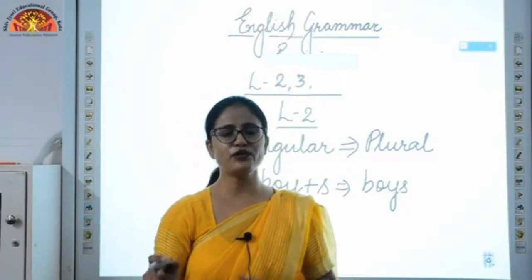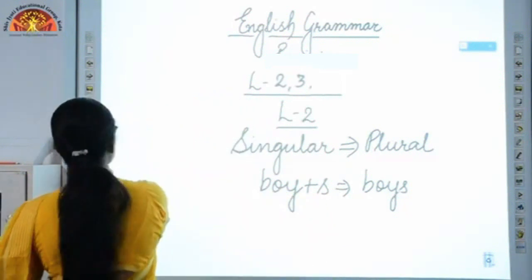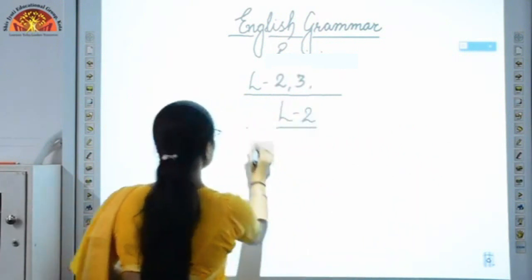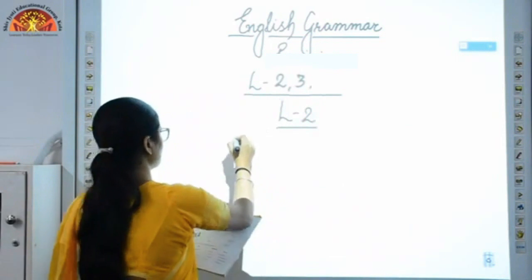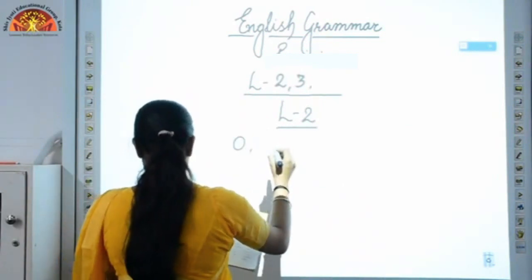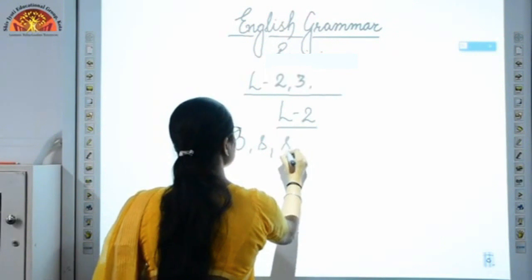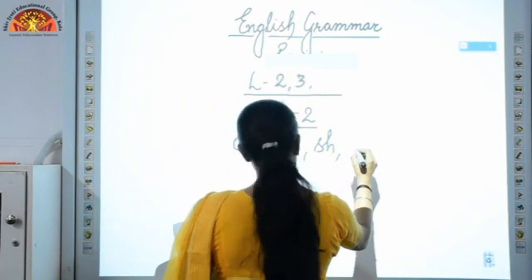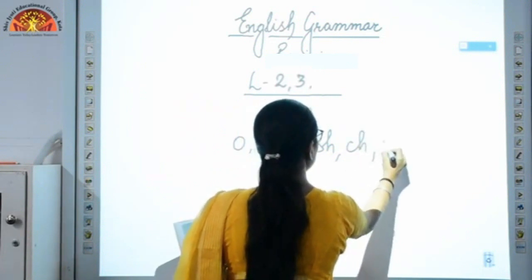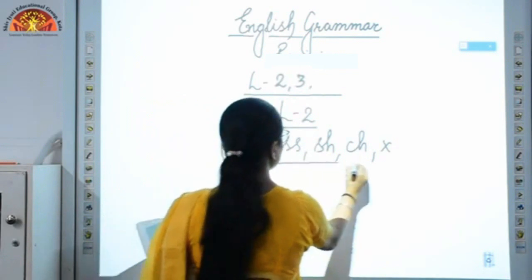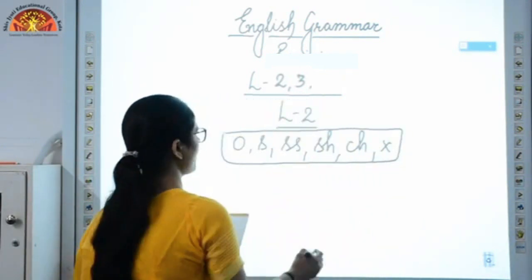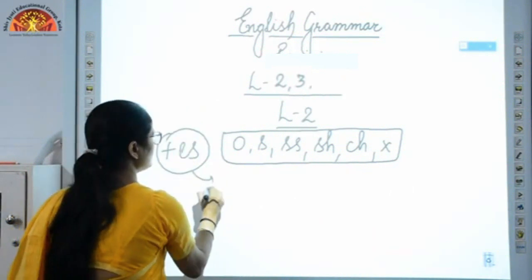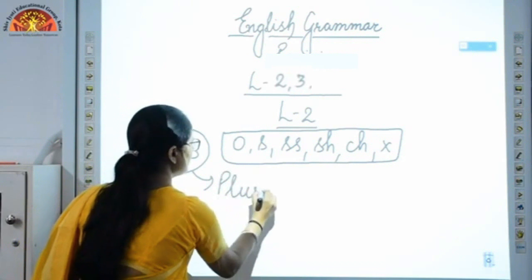There are different rules. Let's see the very first rule. I'll just explain the very first rule. Suppose your word is ending with O, at the last there is O, or S, double S, SH and CH. And one more thing, X is there. If your word is ending with these alphabets, then what you have to do is add ES to them to convert them into plural.